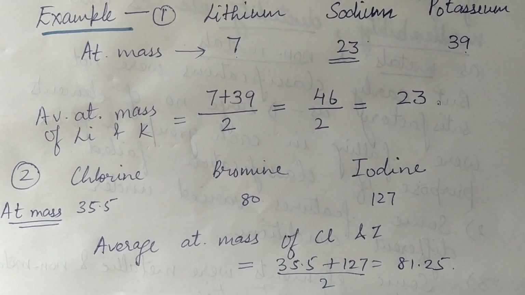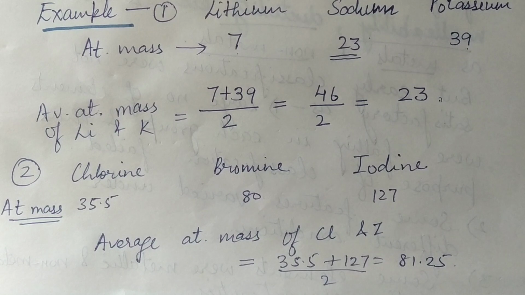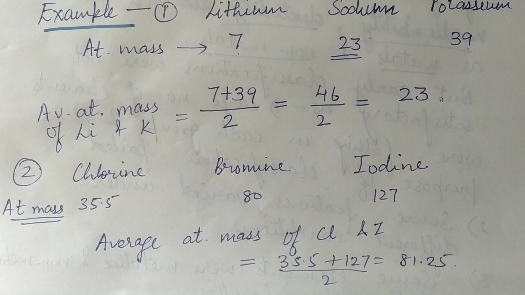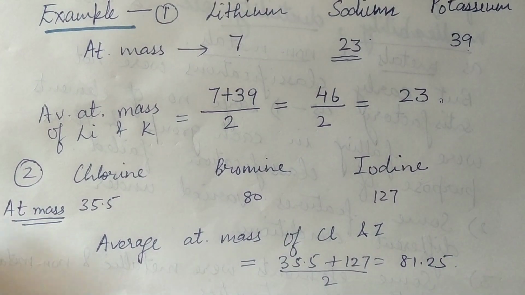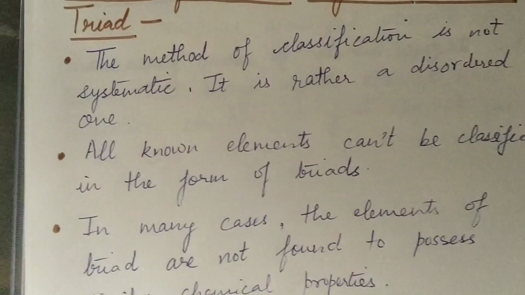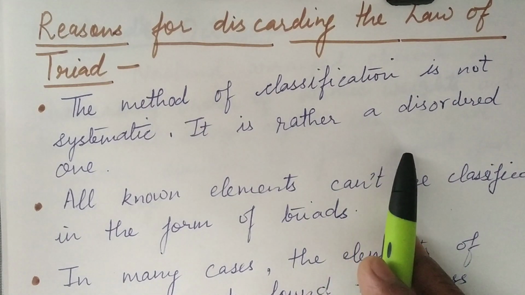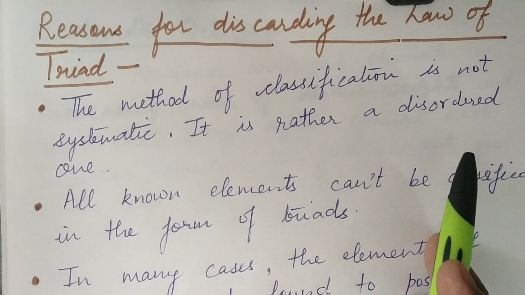So these were all the triads given by Dobereiner, but the system of classification given by Dobereiner was not accepted, and it was discarded because of a few reasons. Now let us see those reasons because of which Dobereiner's triads were discarded. The reasons for discarding Dobereiner's triads are, you can say this method is actually not very systematic. It is a disordered collection of various elements put together as groups of three.